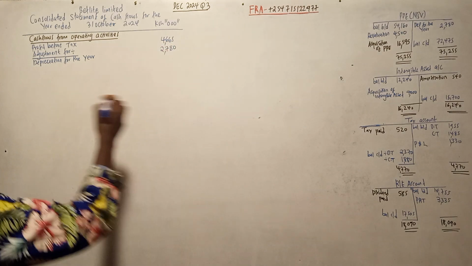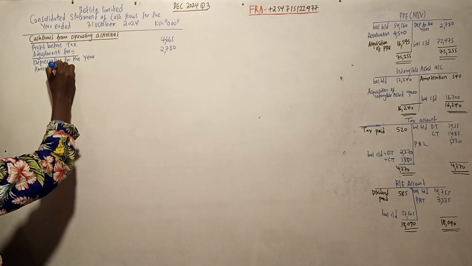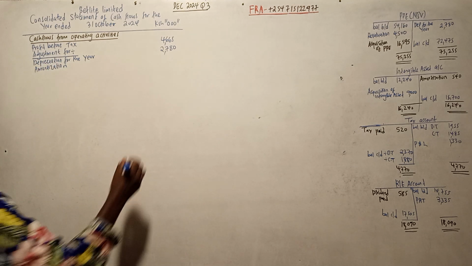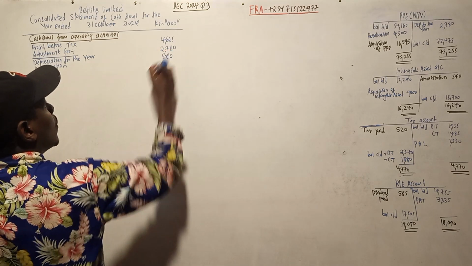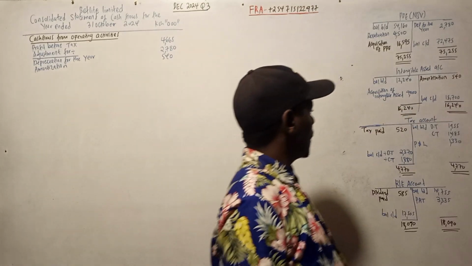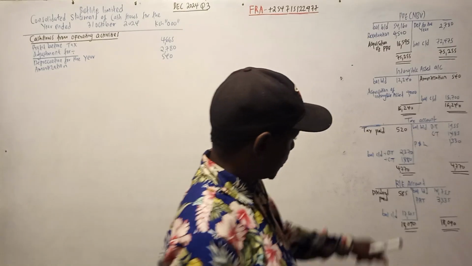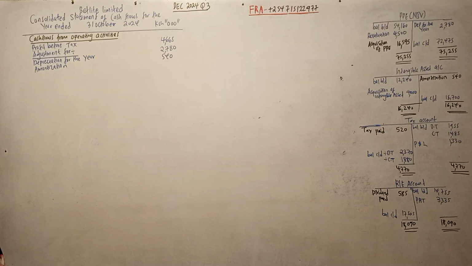We have amortization also. It was deducted, we add it back, 540. We have it here. What else do we have in this account? There's nothing else. But we go back to our income statement.